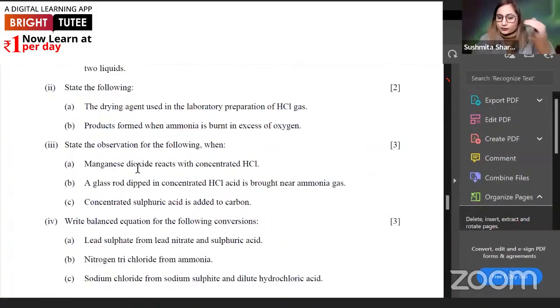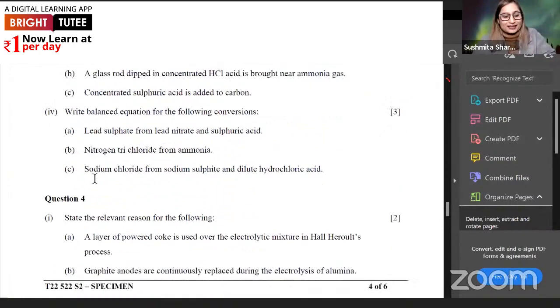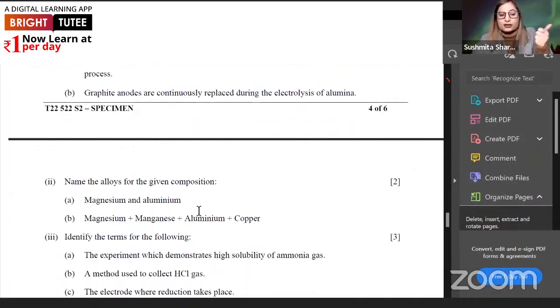Moving on, state the observations, again chemical reactions, and then write balanced chemical equations. So in every question, I guess we can all witness that chemical reactions have been given utmost importance in the question paper. Yes? Obviously we can see. Then question 4 as well, state the relevant reason for the following. So here we have to state the reason, no chemical reaction involved. There are reactions involved, but we do not have to write the answers as such in chemical equations.